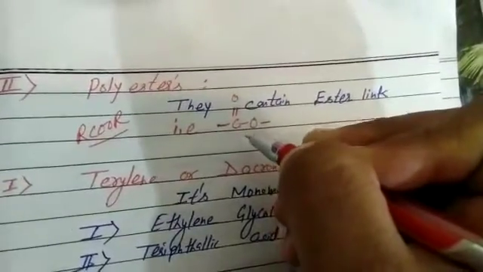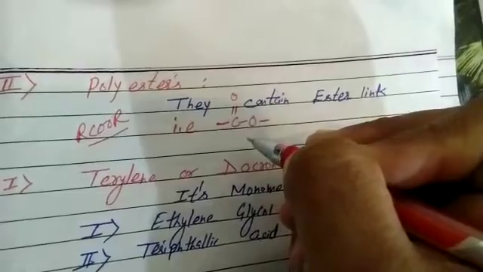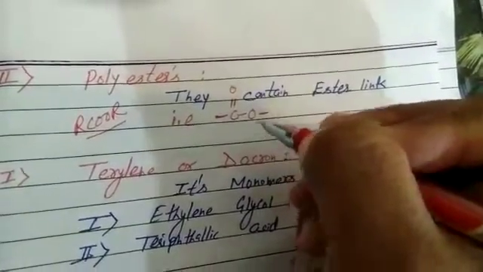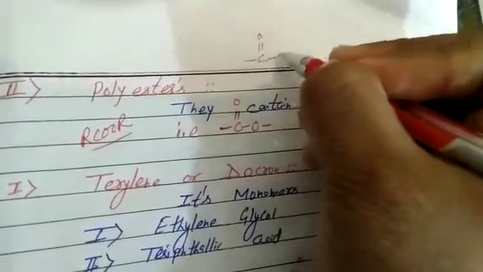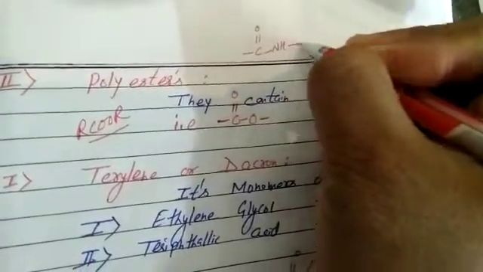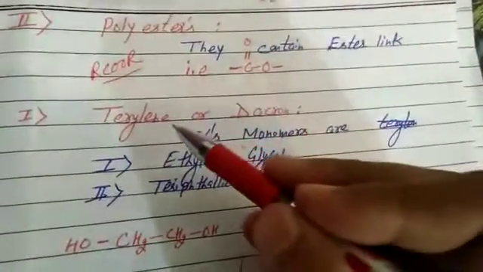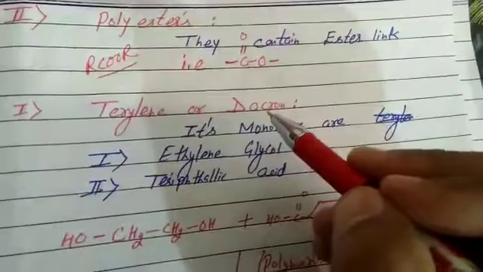Remember, it will not be in nylons. In nylons, there is the amide link, that is CONH. We have studied amides. They contain the amide link, so we call them polyamides. In polyesters, the first polymer is terylene, also called dacron.